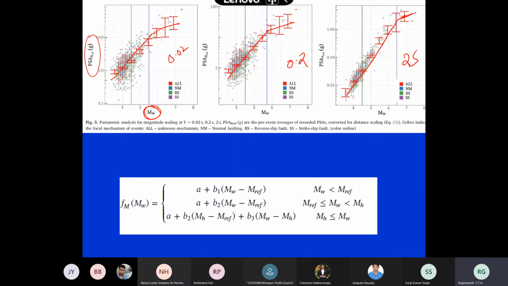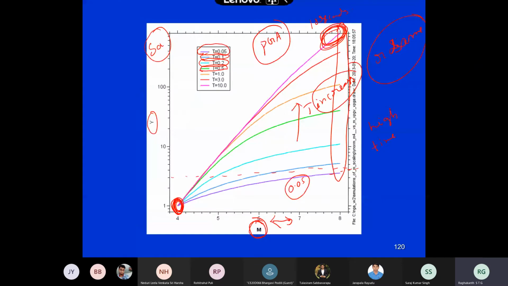People fit some type of equation with a hinge magnitude, where the slope goes away. See this graph, whatever I showed you previously. In practice what one does is a bilinear fit, like this and then a straight line. For 10 seconds also it is bilinear; after some point it becomes like this.